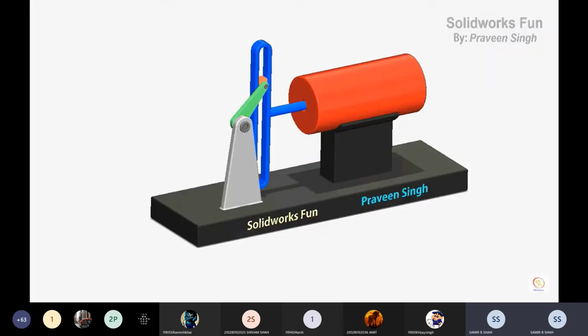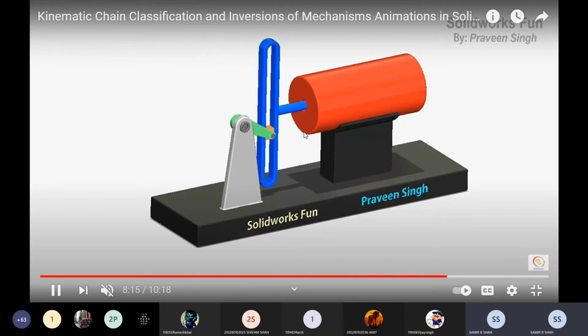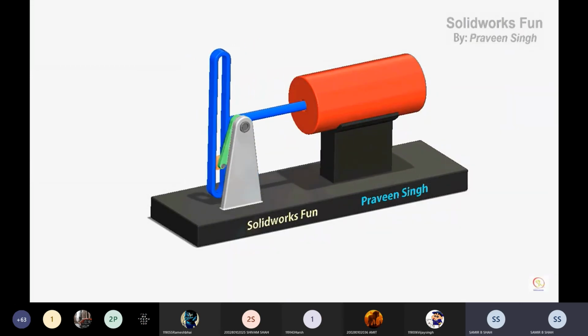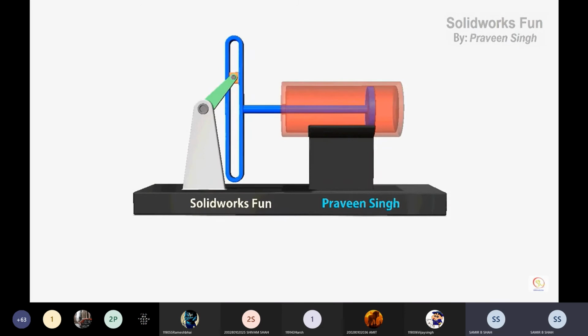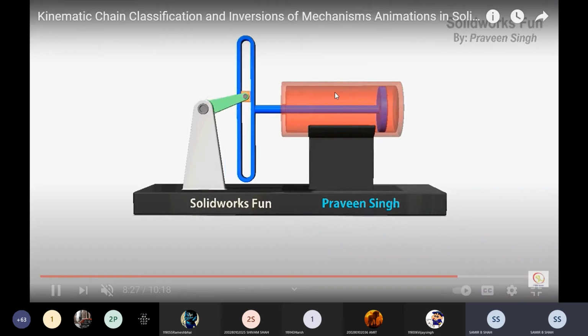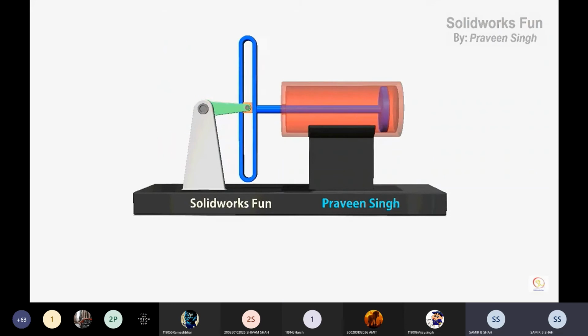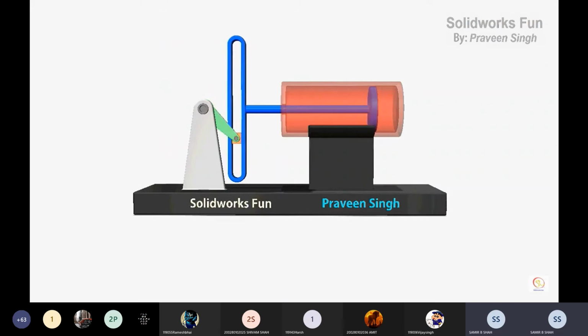Scotch yoke mechanism. The same concept is also used here. It may slide at that time. You can see here the slot is there, this horizontal slot. It is called link 1. And it is the cross section, which is very easy to understand.